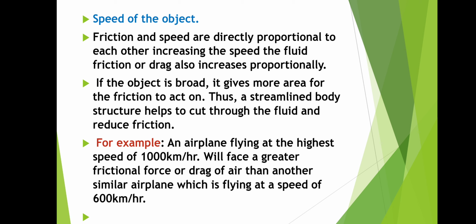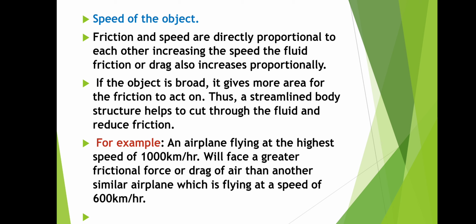So to minimize the fluid friction, the aeroplane is designed in the shape of a streamlined body structure. Okay, are you following? So the streamlined body of the aeroplane or fishes or submarines helps to reduce the fluid friction.